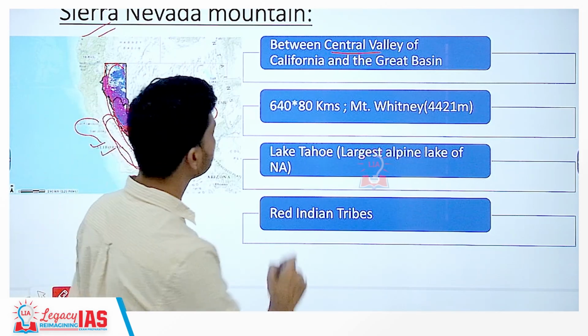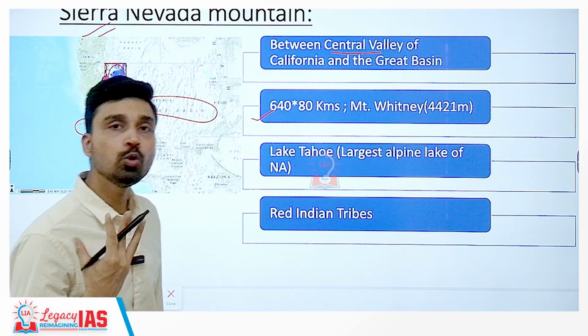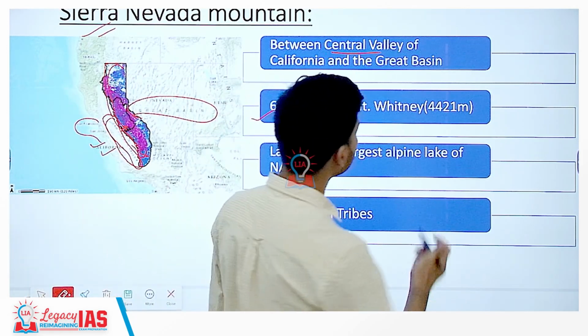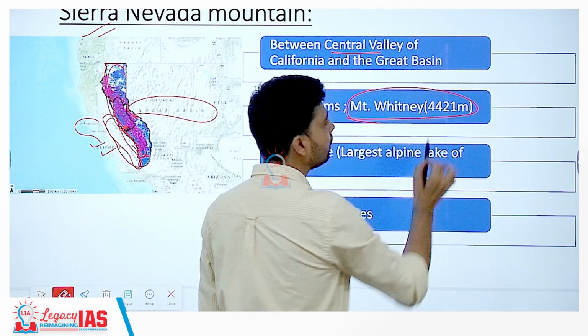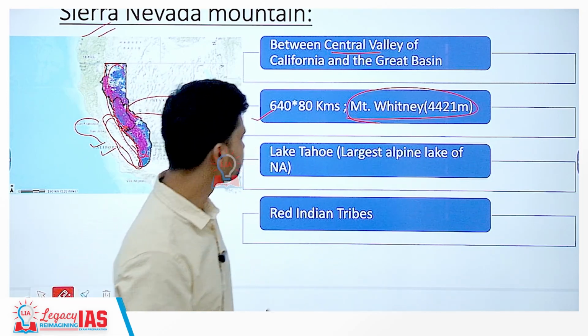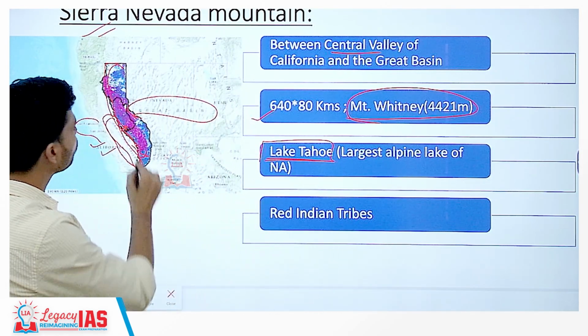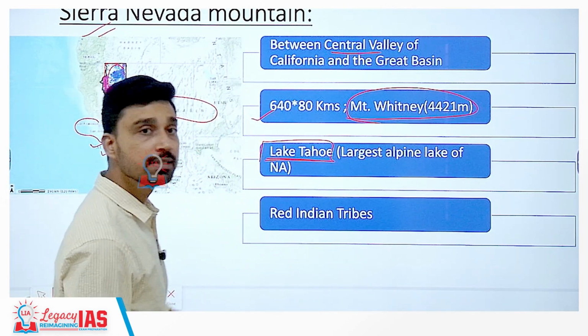The length and width of this mountain range is about 640 kilometers and 80 kilometers, with Mount Whitney being one of the major peaks, which is the highest peak of this range as well, at an elevation of 4,421 meters.